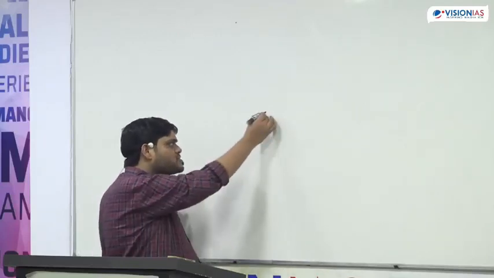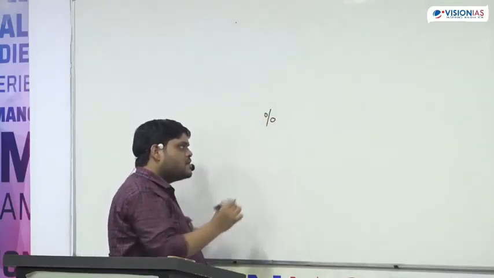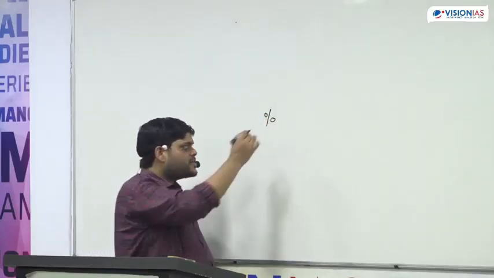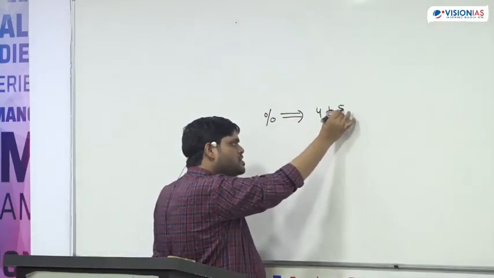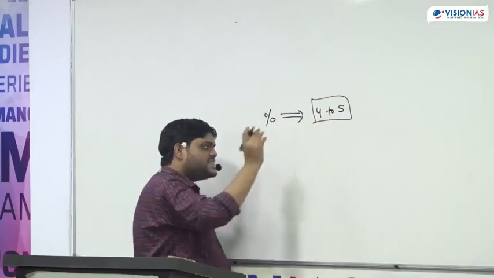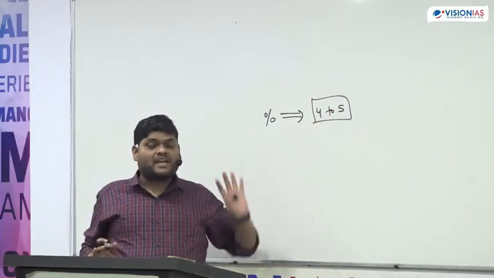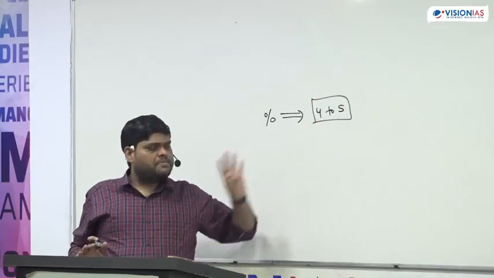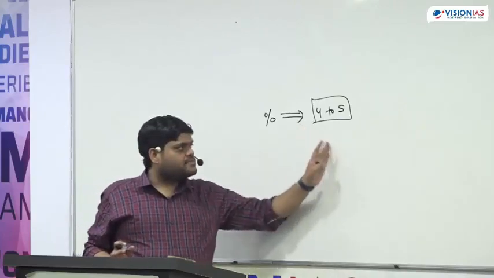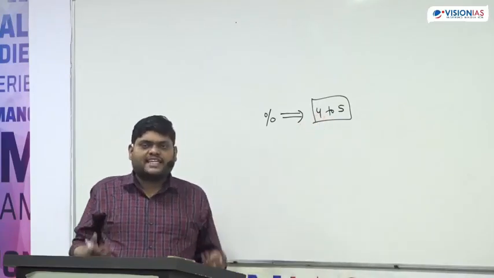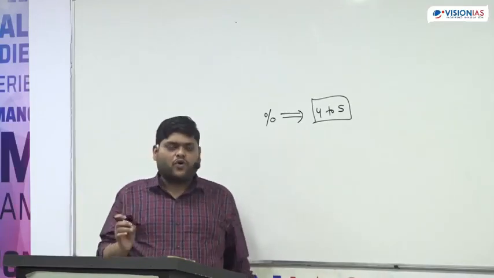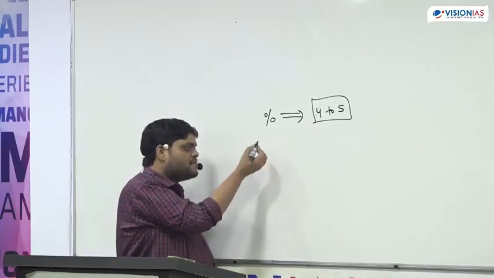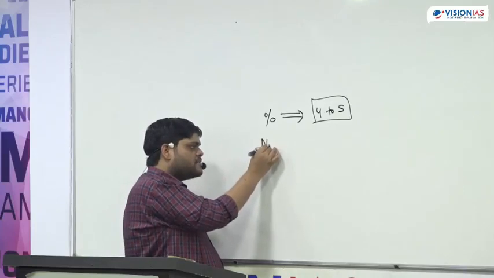We are going to start with percentage. This is the most important topic. There are at least 4 to 5 questions directly from percentage every year. This is the minimum number I am saying. Sometimes it will be more than 10-15 questions, but the minimum is at least 4 to 5 questions. Then we will go with number system.